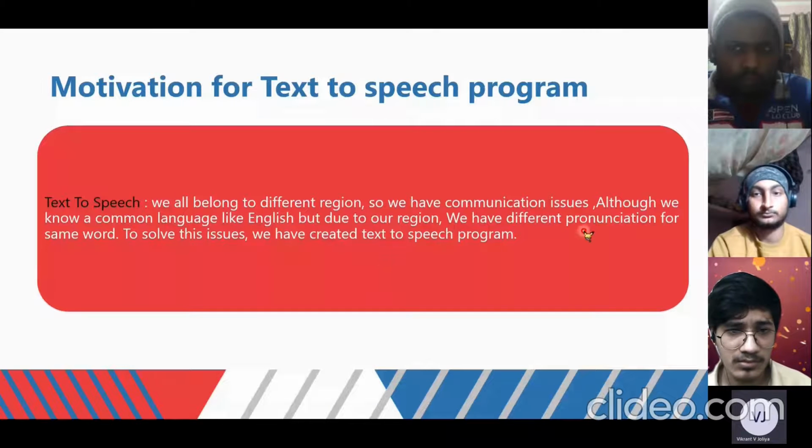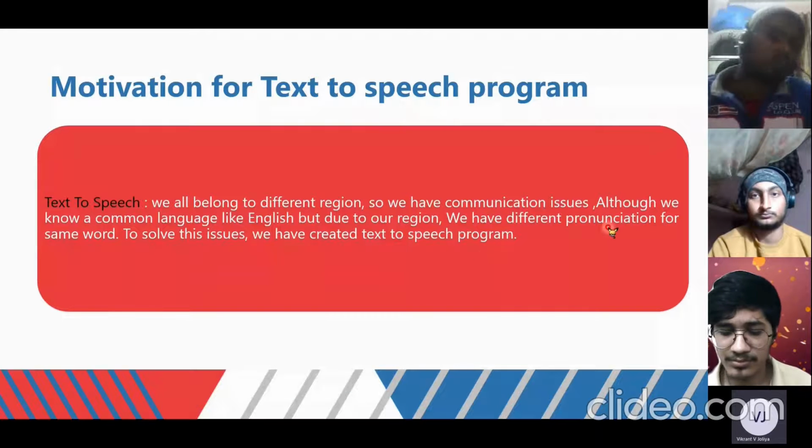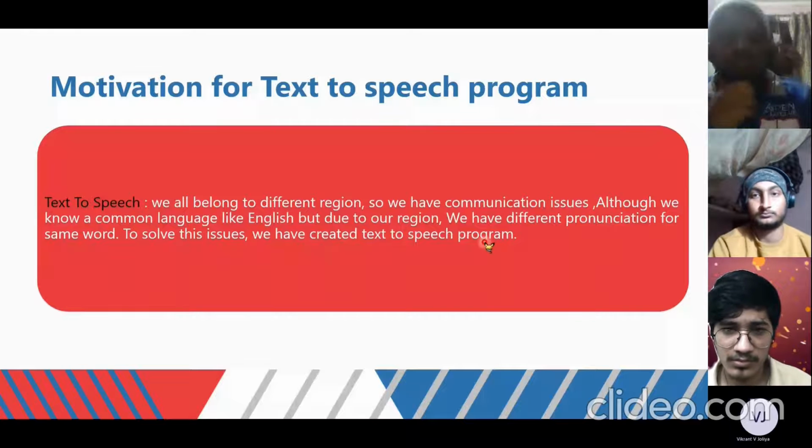Although we know a common language like English, due to our region, as I belong to India, and in India there are different states with different languages and different linguistic approaches, there are lots of problems regarding speech and conversation. We have different pronunciations for the same word. To solve these issues, we have created a text to speech program.